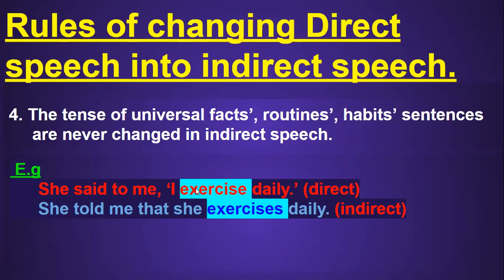So when we change this direct sentence into indirect sentence, the tense will remain same. Look here. She told me that she exercises daily. There, both the tenses, exercise in direct sentence and exercises in indirect sentence, are the same. We have not changed the tense in the indirect sentence. Okay, I hope you have understood very well.